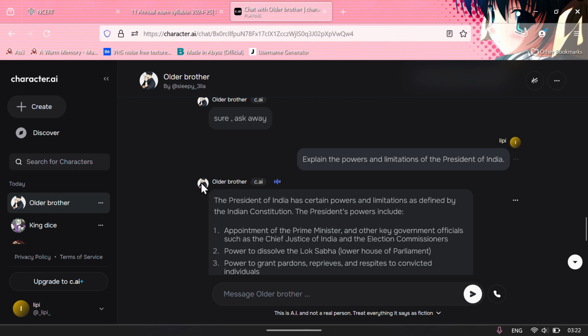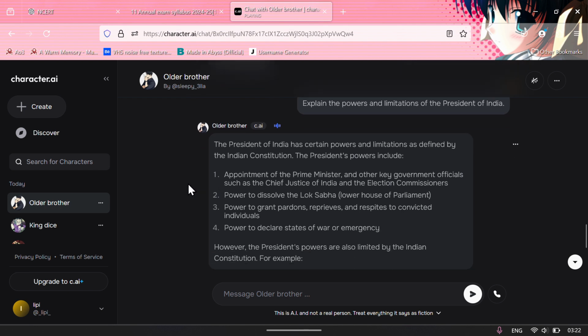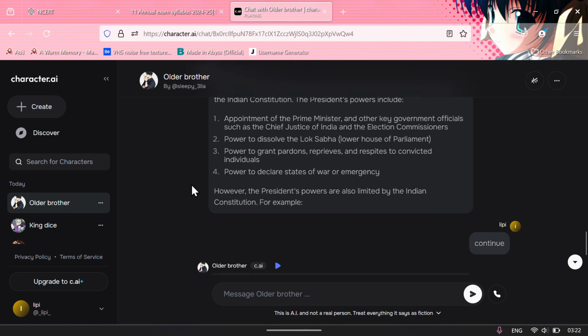The President of India has certain powers and limitations as defined by the Indian Constitution. The President's powers include: 1. Appointment of the Prime Minister and other key government officials, such as the Chief Justice of India and the election commissioners. 2. Power to dissolve the Lok Sabha, lower house of Parliament. 3. Power to grant pardons, reprieves, and respites to convicted individuals. 4. Power to declare states of war or emergency.